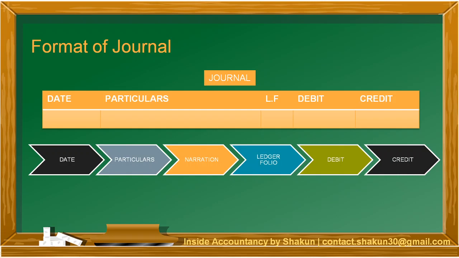So for example, under the particulars column, if I write cash account and in the ledger folio column it is written 23, it means that on page number 23 in the ledger book, the cash account appears. So it is nothing but the page number.